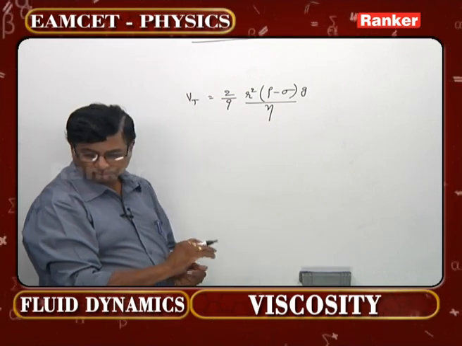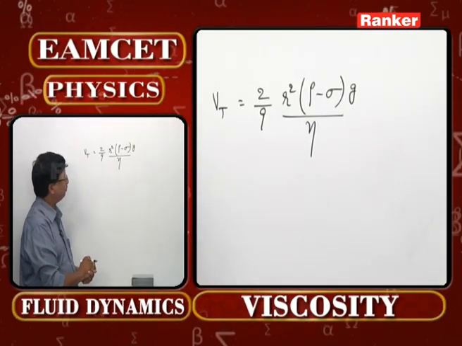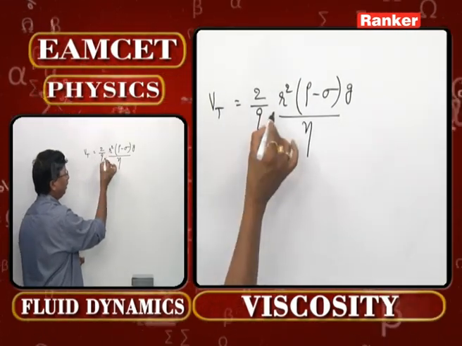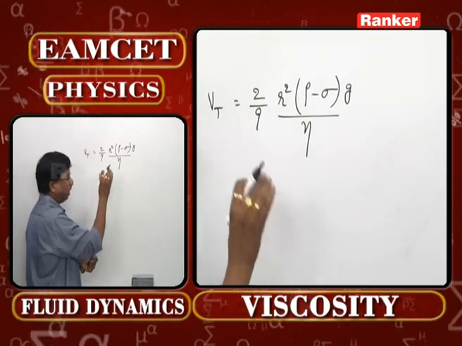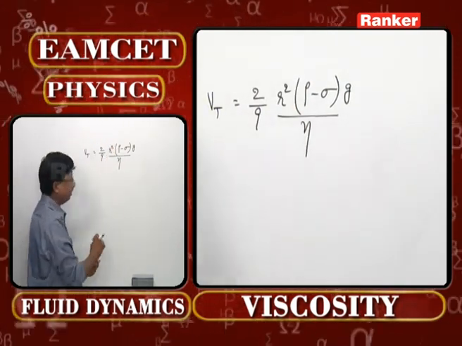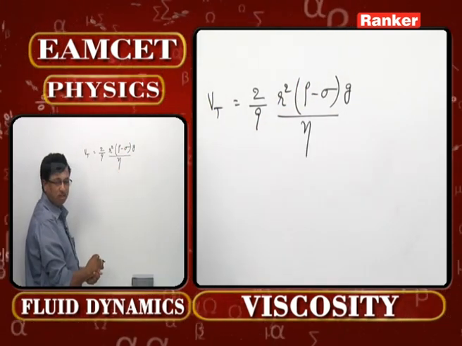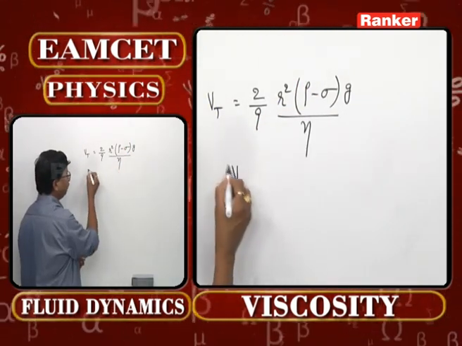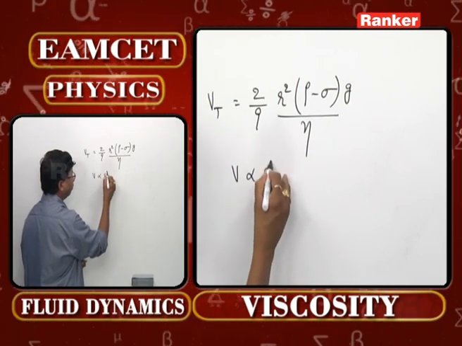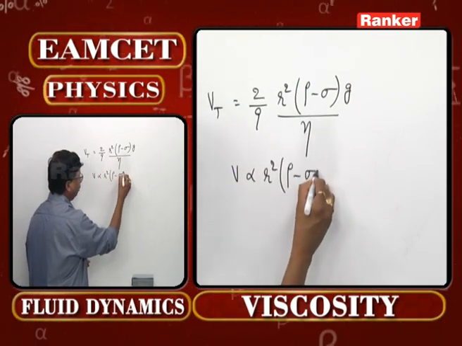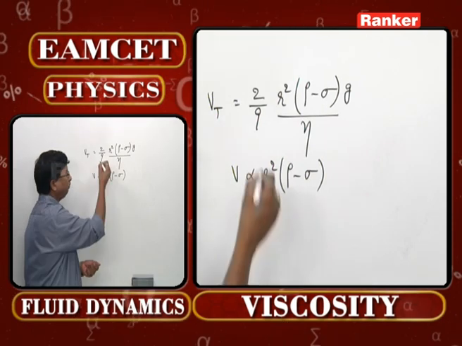That is the actual formula for terminal velocity. What is what out of it? Try to understand. r is the radius of the body which has been dropped. Rho is the density of the solid and sigma is the density of the liquid. Now you can understand terminal velocity is proportional to r square into rho minus sigma.